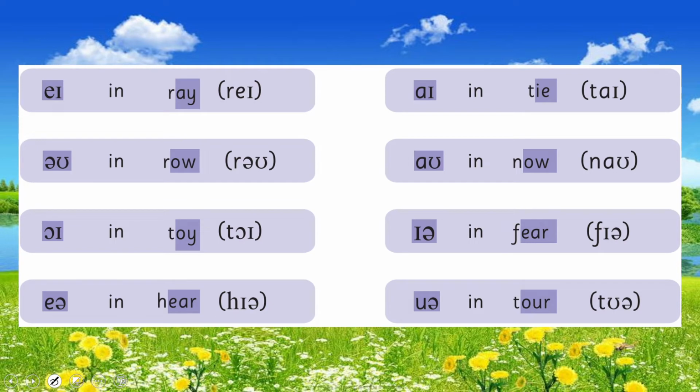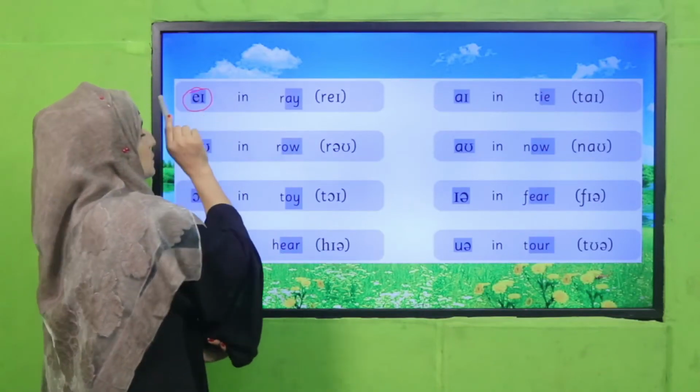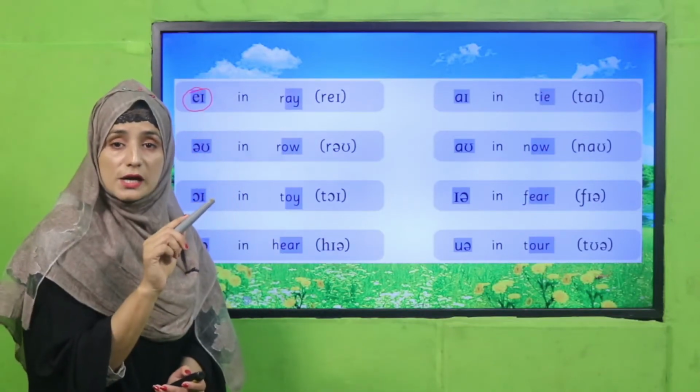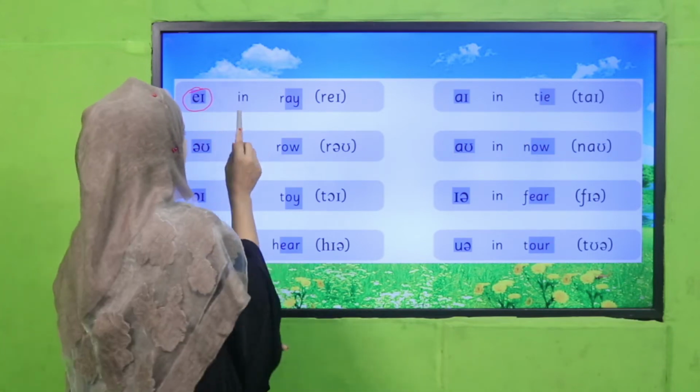My dear students, these are phonetic transcriptions, and they are given in your book.